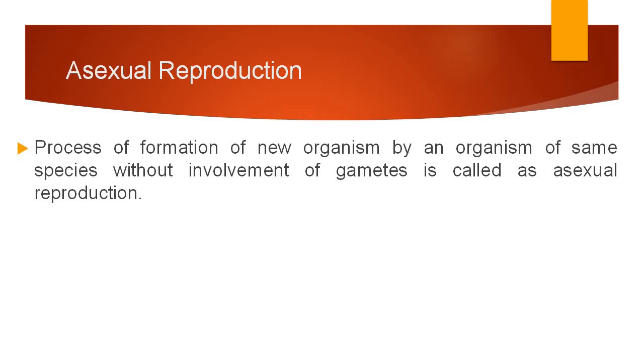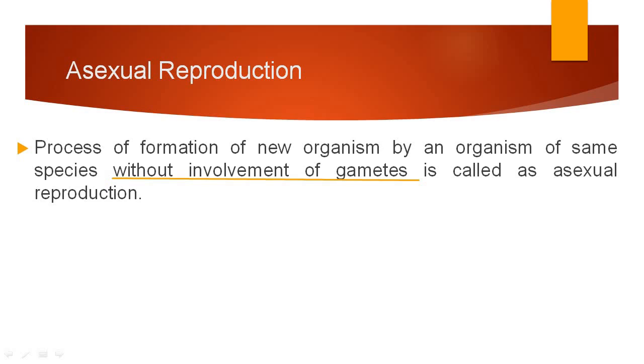Here, as I said, reproduction is the process in which a new individual is produced from the parent individual. So here the new individual or the new organism is produced, but there is no involvement of the gametes. We have studied that there are two types of gametes, male gametes and female gametes. So such gametes are absent in case of asexual reproduction. So this is the very important phrase of this definition, that is, without involvement of gametes.